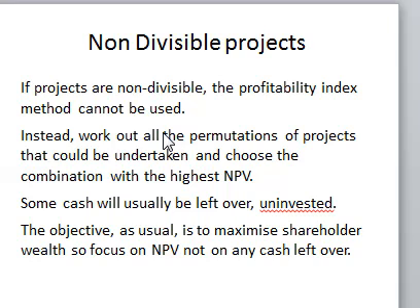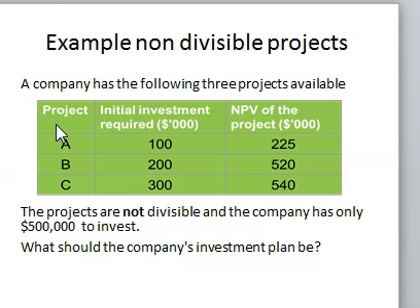But please, if the projects are not divisible, you are going to look at a combination of projects that provides the highest net present value. That is going to be your investment plan. So we have got this example of project A, project B, project C, and these are the amounts required for these projects, and these are the net present values. So the projects are not divisible. That's the most important part.